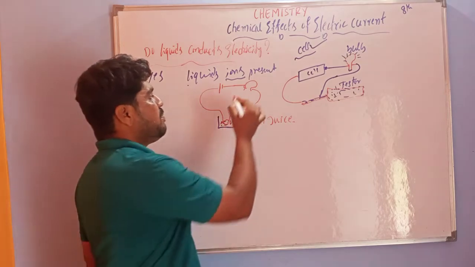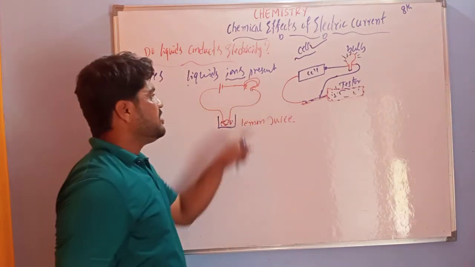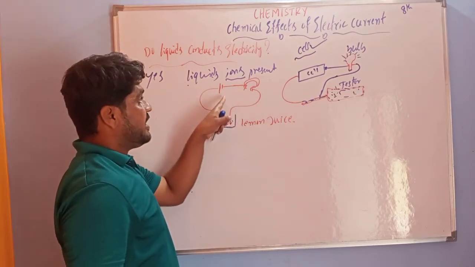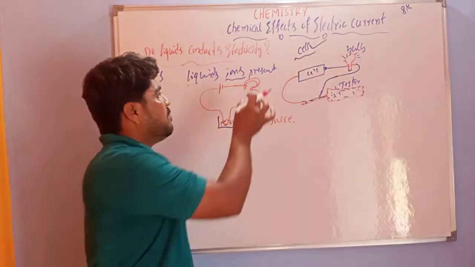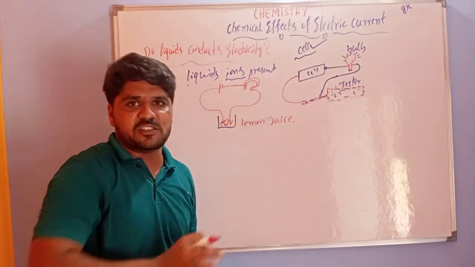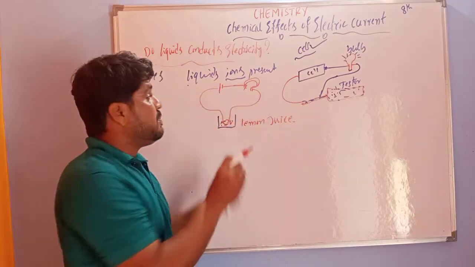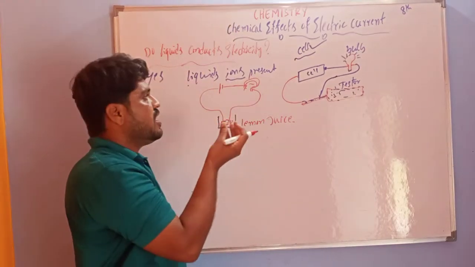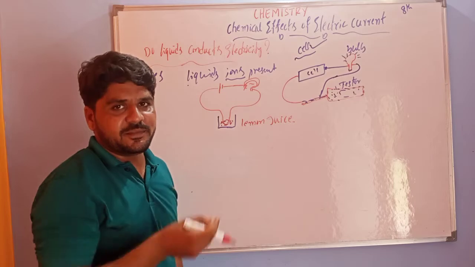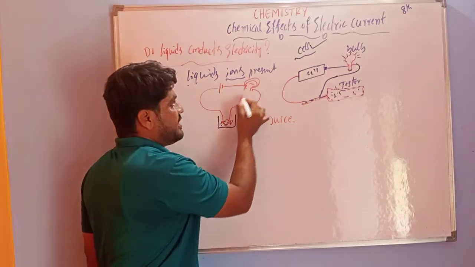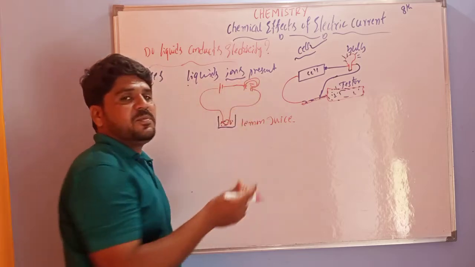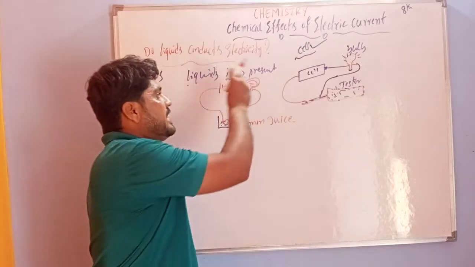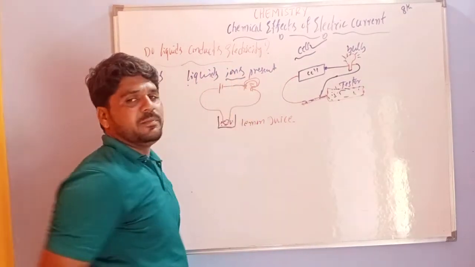If the bulb is fused, or any connections are loose, or any mistakes are made, the bulb is not glowing. This situation is also possible. If connections are not good, the bulb is not glowing. Inside the bulb we have a filament. When the electric current goes inside the bulb, that filament starts heating to a high temperature. This heating we call the glowing of the bulb.